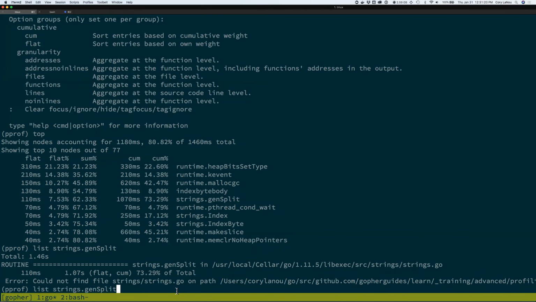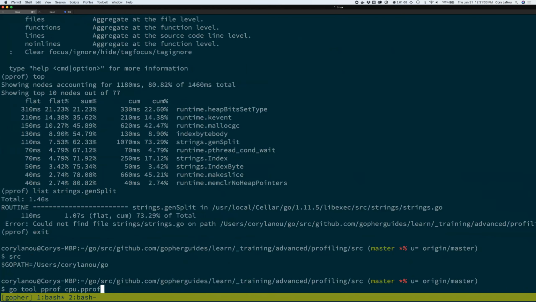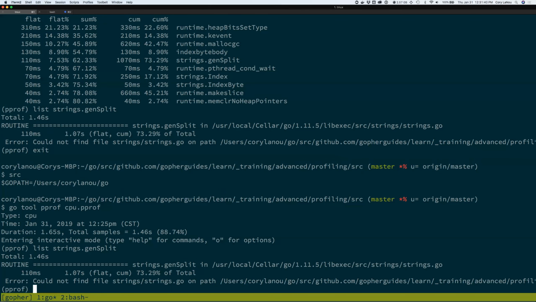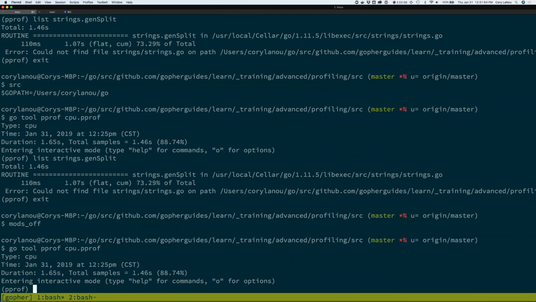This could not find path. All right, why is it unhappy with me? Strings.go should be fine there. Oh, you know why? I don't know if I did that. That might be why. Okay. Didn't have my GOPATH set. Really? Okay. It says it found it there. Turn my mods off. Make sure that's off. Of course, you know this never works in production, right?